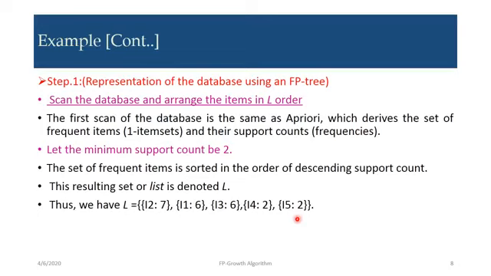So we have to arrange it in L order. That means first I have to take the higher one, I2 with 7, in descending order. This is the arrangement of the items in descending support count order. So first I have kept I2 7, then I1 6, then I3 6, then I4 2, then I5 2.